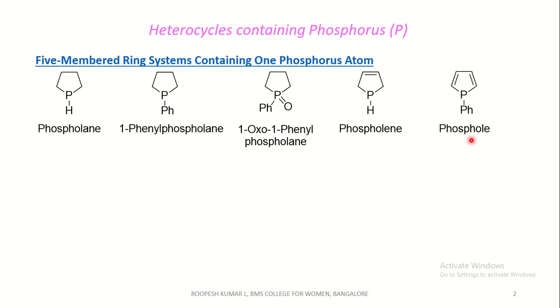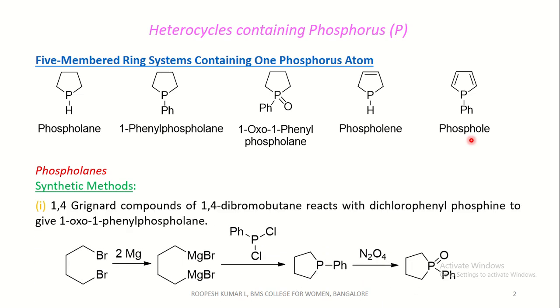replaced by phosphorus atom. Coming to the first one, phospholanes synthetic method starts with 1,4 Grignard compounds. 1,4-dibromobutane reacts with dichlorophenyl phosphine to give 1-oxo 1-phenyl phospholane. 1,4-dibromobutane reacts with magnesium to form Grignard reagent, that is an organomagnesium compound.